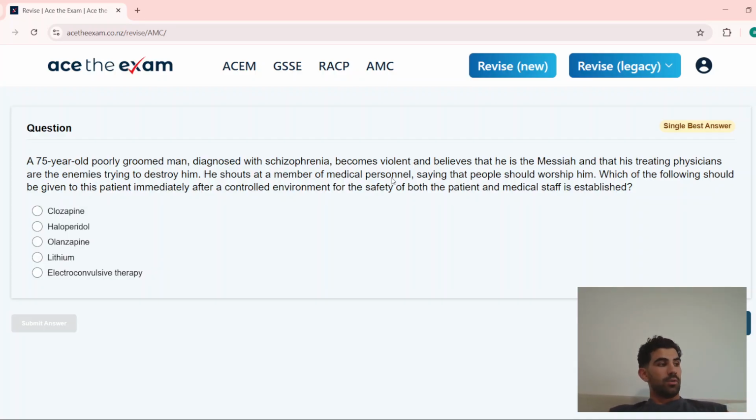Haloperidol, this is actually the correct answer. Remember, haloperidol is a typical antipsychotic and can be given intramuscularly, really quickly. It is proven for use in acute agitation and violence. It works well for acute psychosis in schizophrenia, and it's usually used in the emergent controlled setting.